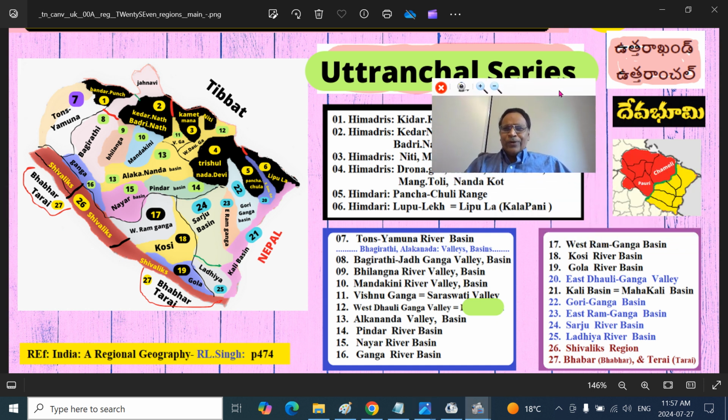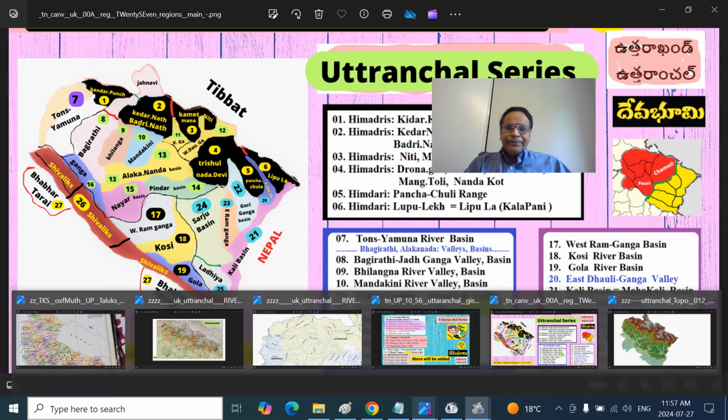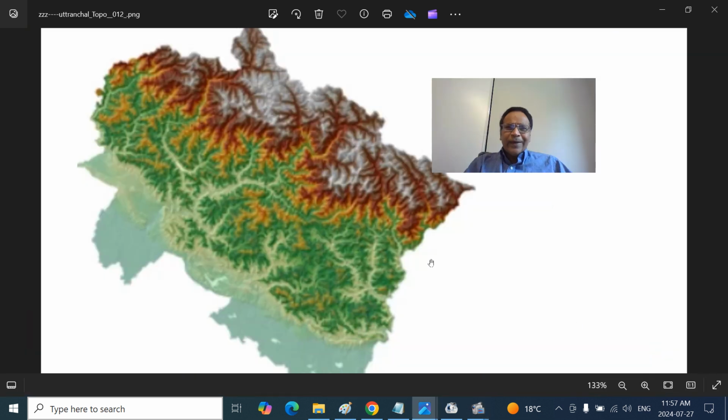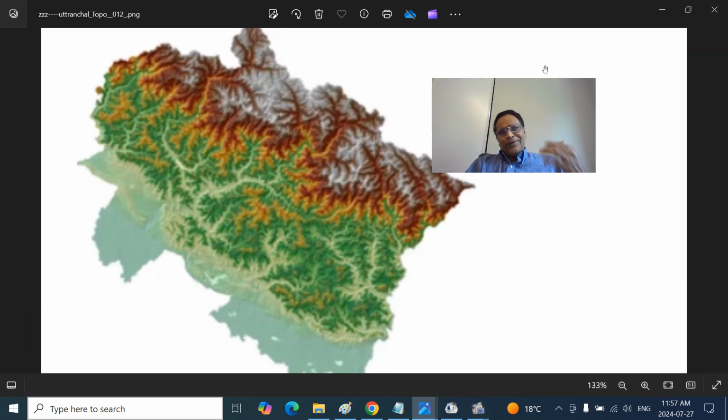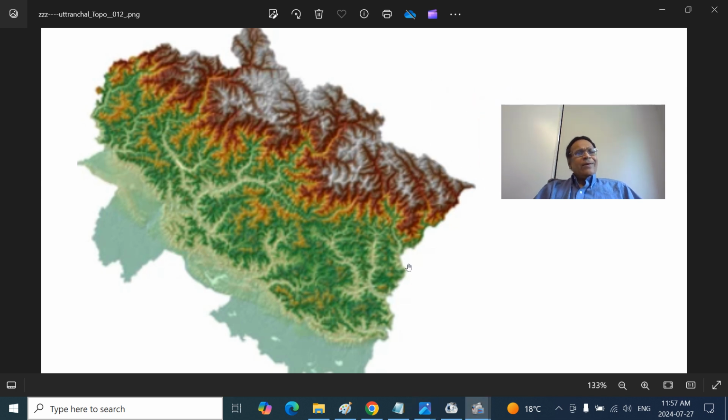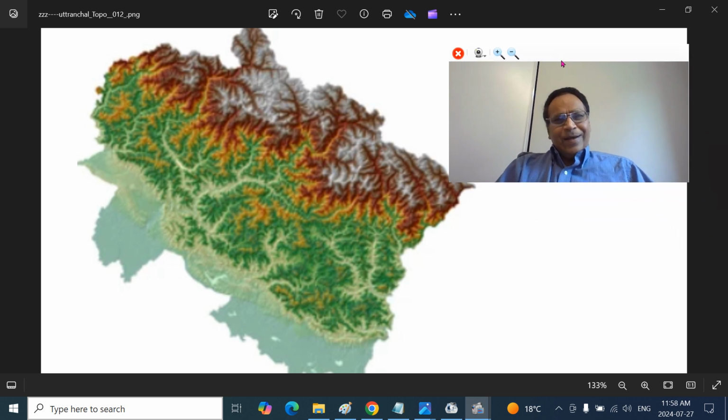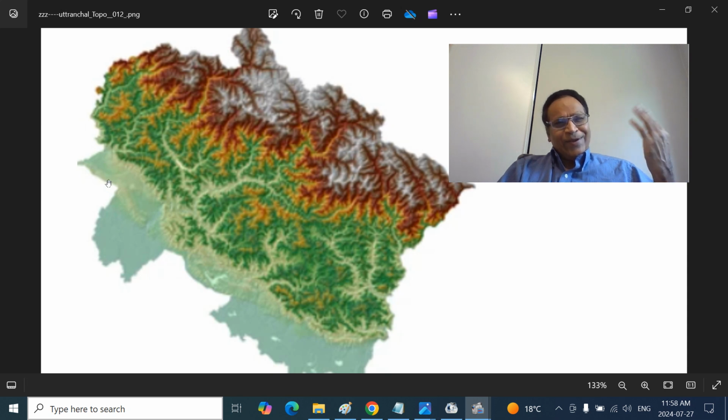Let's go and look at the actual, how the land looks like. So remember, this is how the physical geography looks, this is how the land looks. You should always keep in mind certain landmarks where you can easily navigate. And this is, of course, the Dehradun area, the Dehradun Valley. That means this is the Sivaliks, this should be the Mussoorie, Landour, and Nag Tibba ranges. So this is the Haridwar district, essentially the southern part, Ganga Maidan, the Terai and Bhabar region. So we have our landmark there.